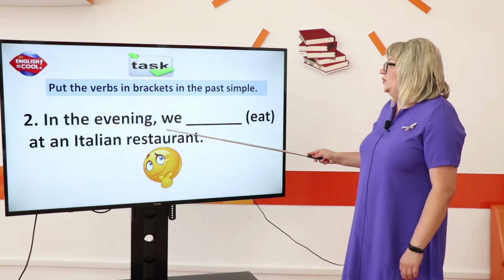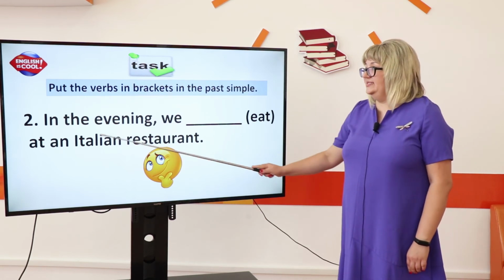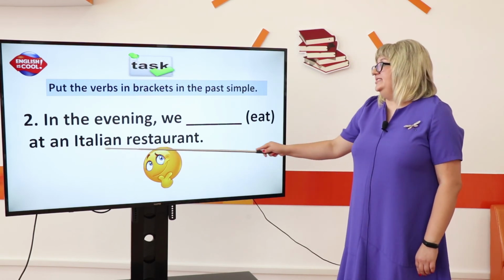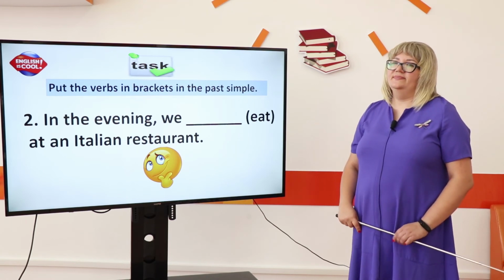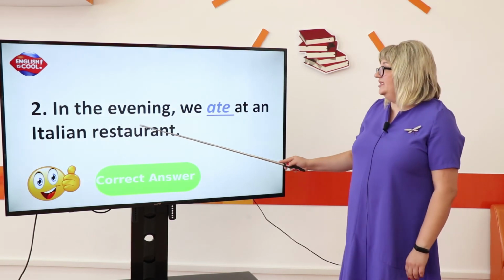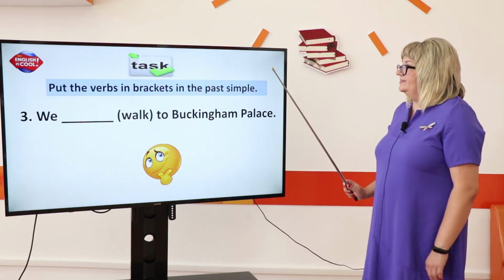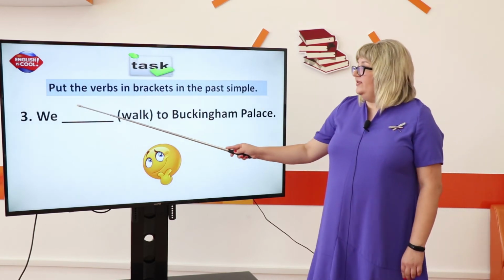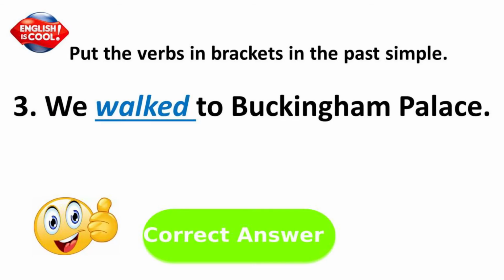In the evening we eat, second form, past simple, at an Italian restaurant. Please try to do this sentence. The correct answer is: in the evening we ate at an Italian restaurant. Sentence number 3. We to Buckingham Palace. The correct answer is: we walked to Buckingham Palace.